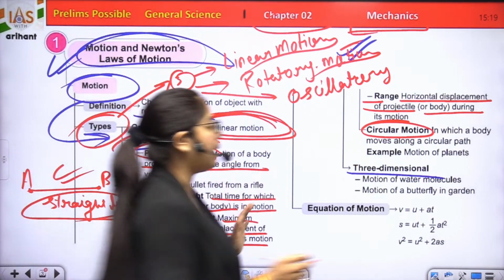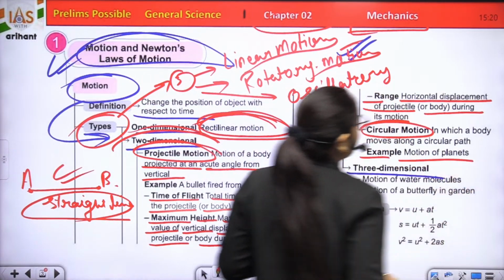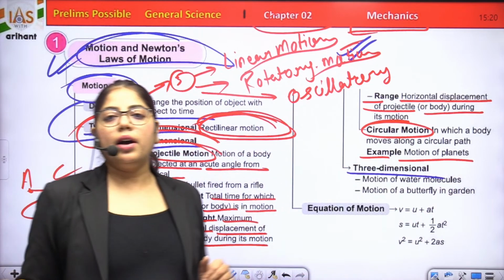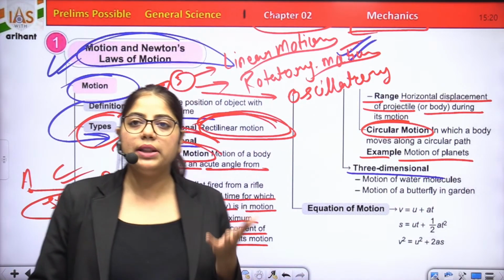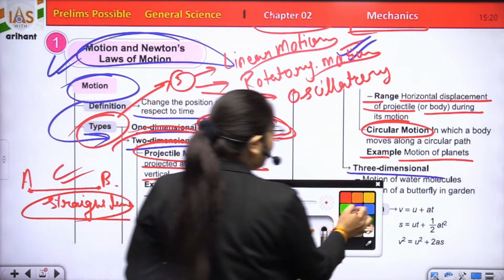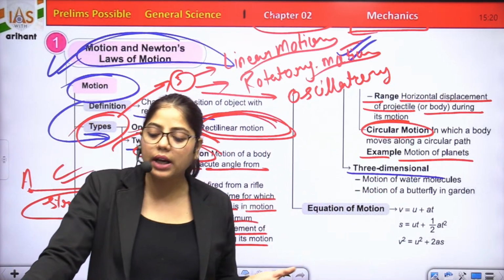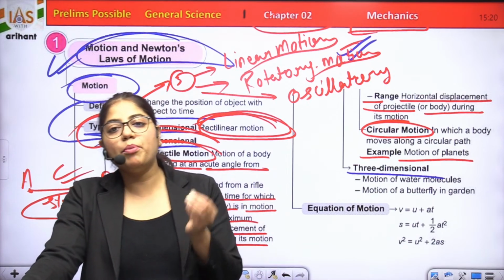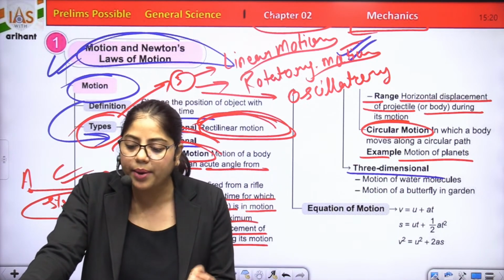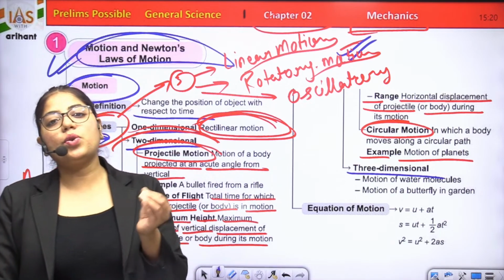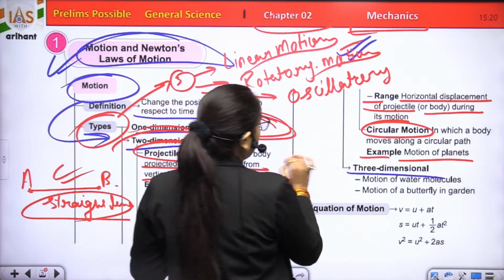Another example is when you drive a car. While driving a car, the wheels and the steering rotate about their own axis. Clear?